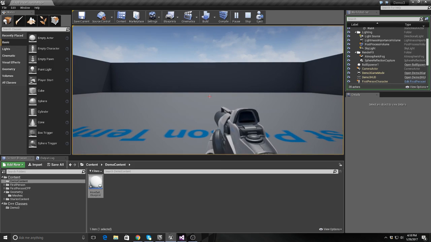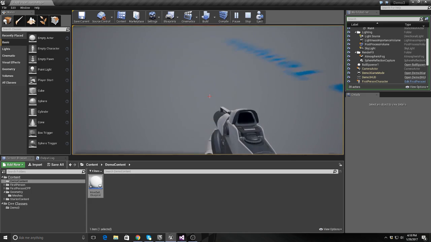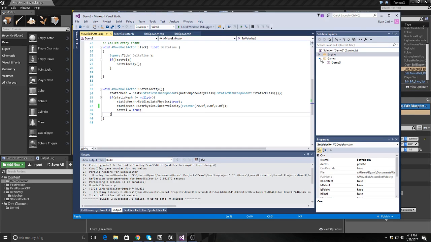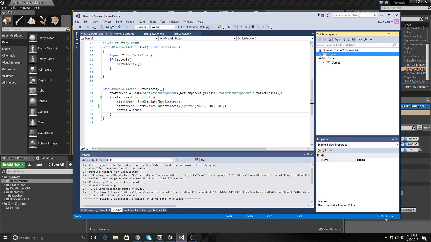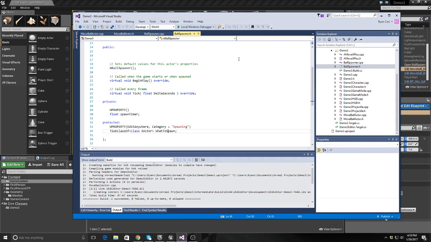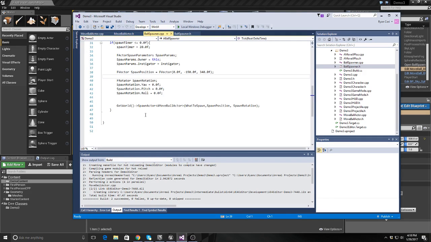There's a tutorial on C++ scripting in Unreal called the battery collector demo that I actually went through that kind of does a similar thing already. So I'm going to do what I can with that. I already started looking at that a little bit. Let's see. Not engine. Demo. Source. Demo. Yeah, it's a bunch of things. It's ball spawner class. That's what it's supposed to do. It kind of does it in a very similar way.